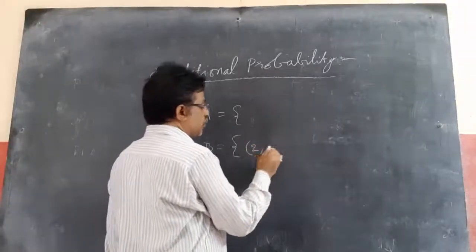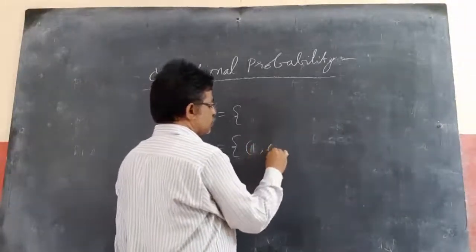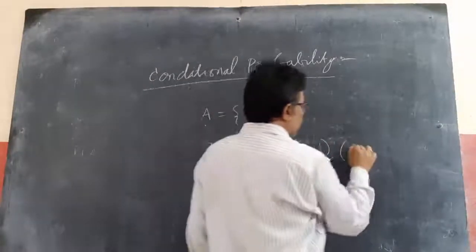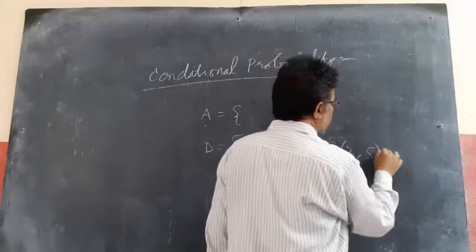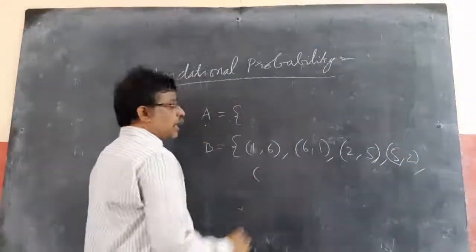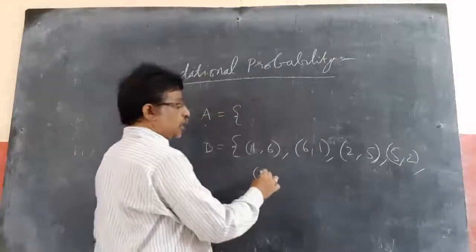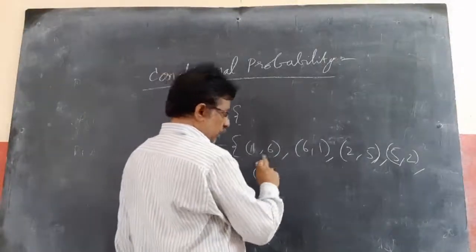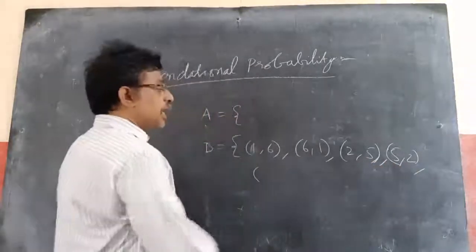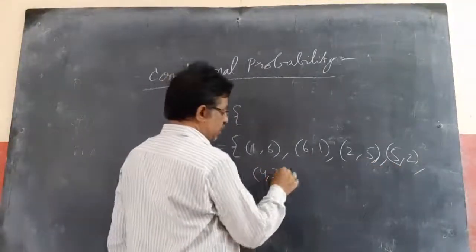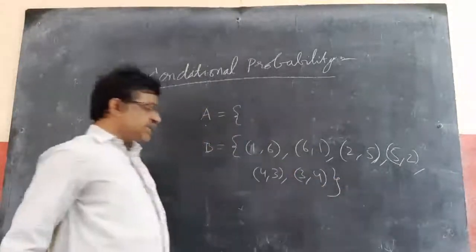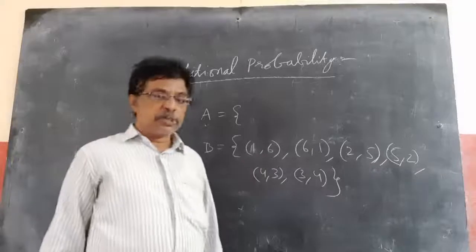If I get 1, 6, 6, 1, sum is 7; 2, 5, 5, 2, sum is 7; and next 4, 3, 3, 4. This is the event of getting sum 7.